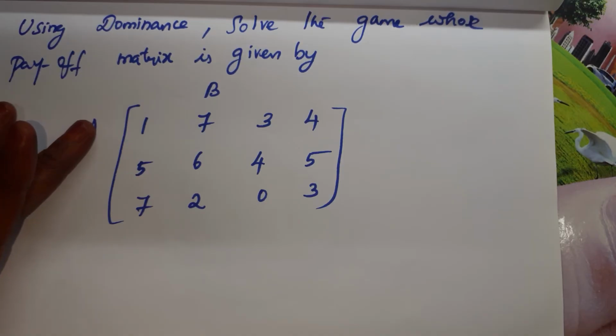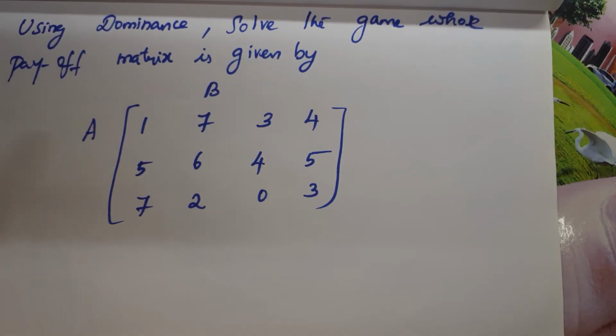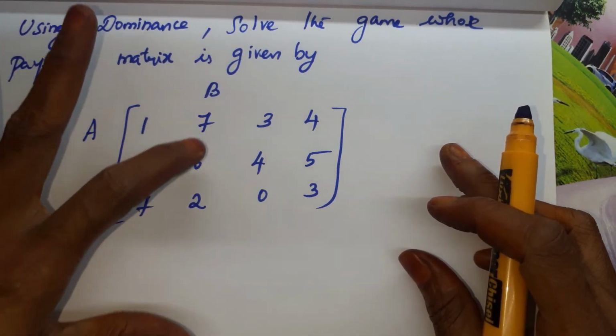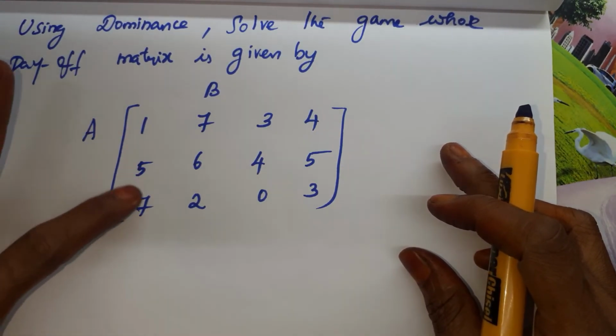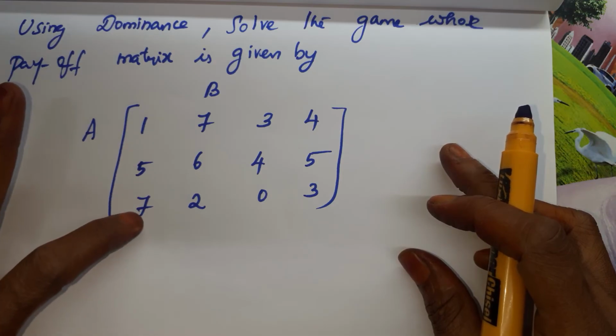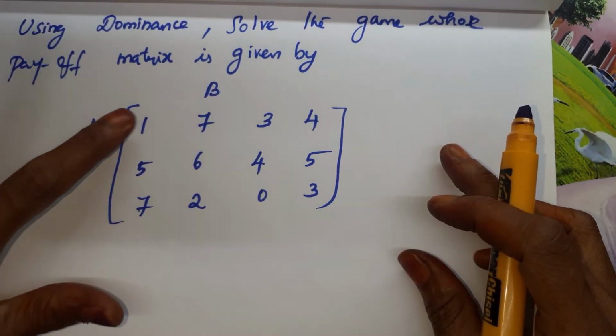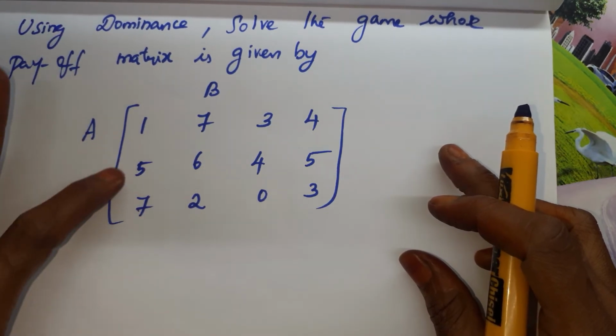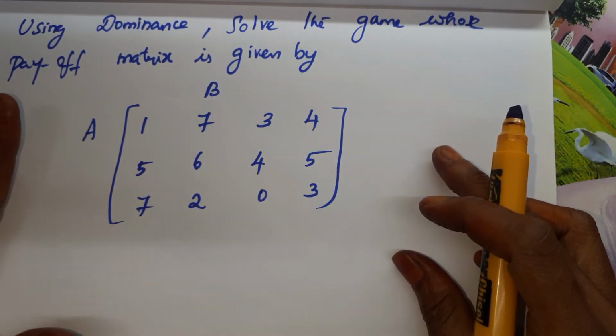Okay, so 3 rows and 4 columns we have. So comparison now we are going to do row wise. 1 is lesser than 5 but 7 is greater than 6. We are not able to take. Compare these two. 5 is lesser than 7 but 6 is greater than 2. We are not able to take. Take these two. 1 is lesser than 7 but 7 is greater than 2. So row wise comparison is not applicable as of now.